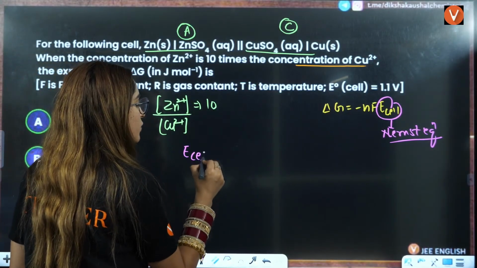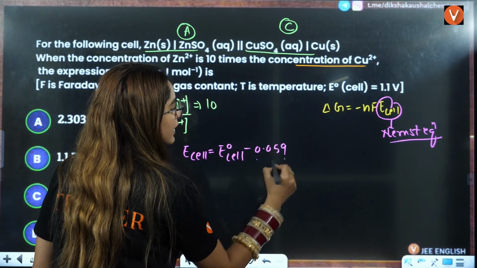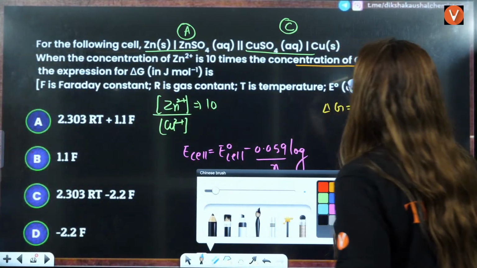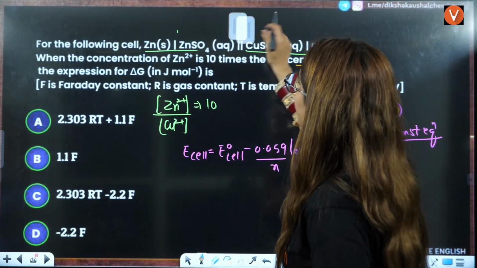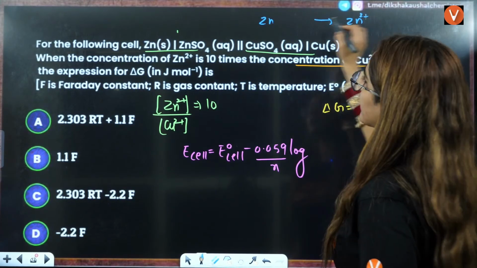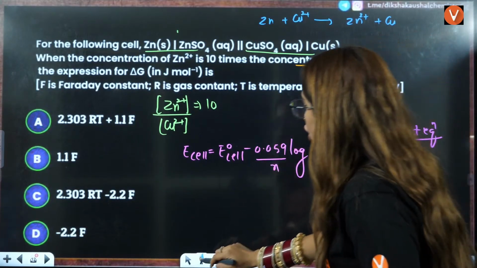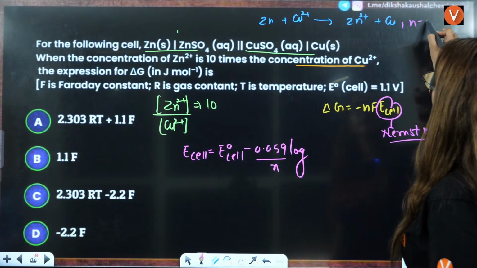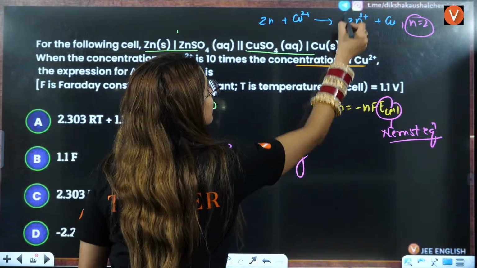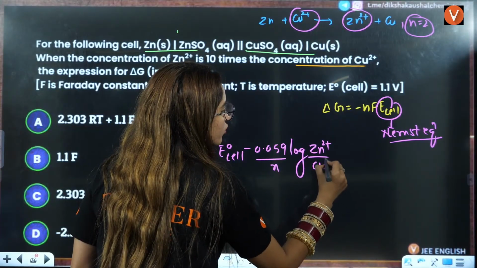That is, E cell is equal to E naught cell minus 0.059 divided by N factor, log of. Now you also have to write the reaction here. So we know the reaction is Zn to Zn2+, and here Cu2+ to Cu, right? 2 electrons are getting lost and gained here. So the number of electrons will be 2. N factor is 2, right? Products divided by reactants, that means log of Zn2+ divided by Cu2+.